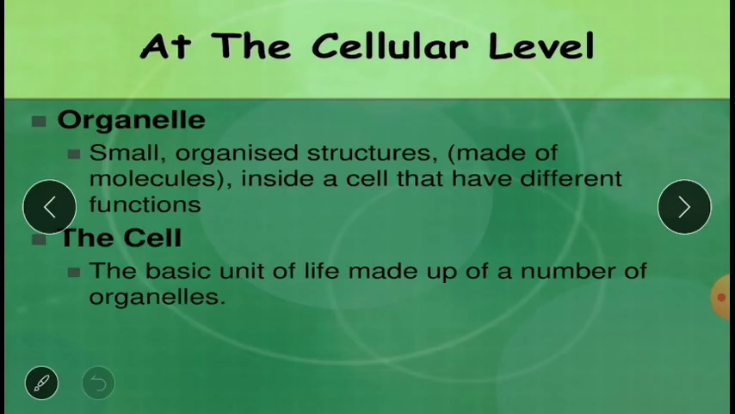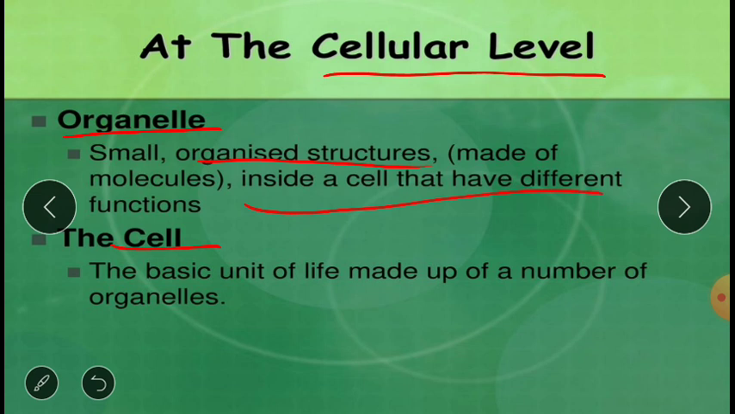In this, we can say, first of all, the living organisms can be organized at cellular level. That is, each and every living organism is made up of cells. A cell is going to be consisting of organelles. So, what are organelles? These are small organized structures made up of molecules inside a cell that have different functions.